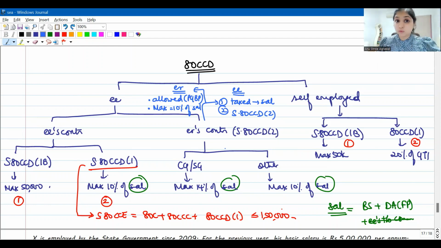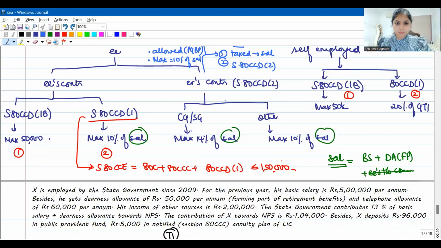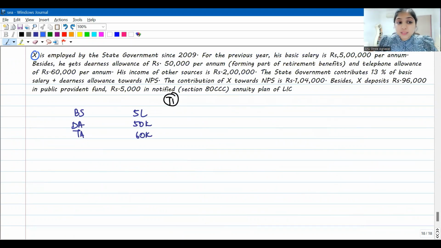Employer is making a contribution. For him, there's an outflow. For him, it's an expense. But it will be allowed subject to a maximum limit, and the maximum limit is 10% of the salary of the employee. Okay, so here we're doing the calculation for Mr. X.